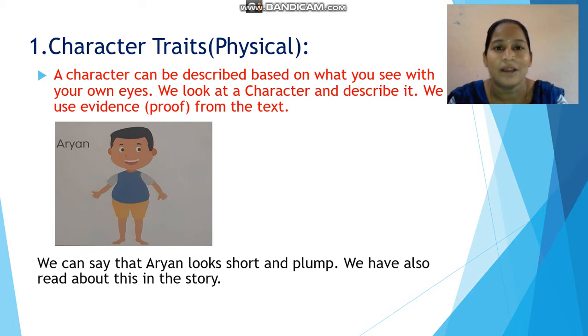Now, students, we are looking at a picture on the screen. We can say that Aryan looks short and plump. So, we have also read about this in the story.